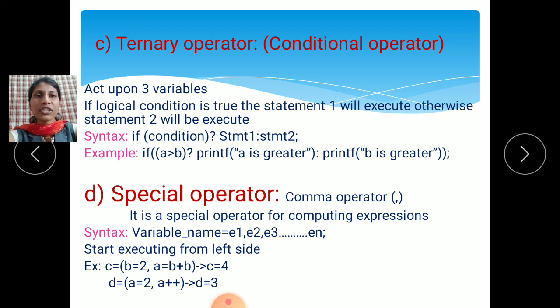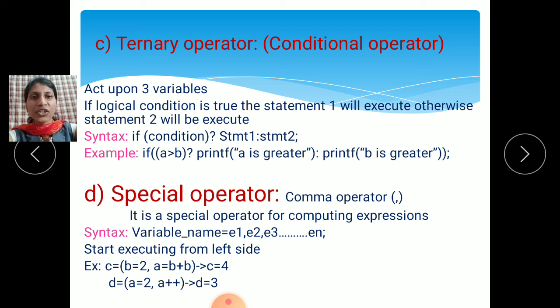If the logical condition is true, statement 1 will be executed, otherwise statement 2 will be executed. If the condition is true, statement 1 is executed. If the condition is false, statement 2 is executed.